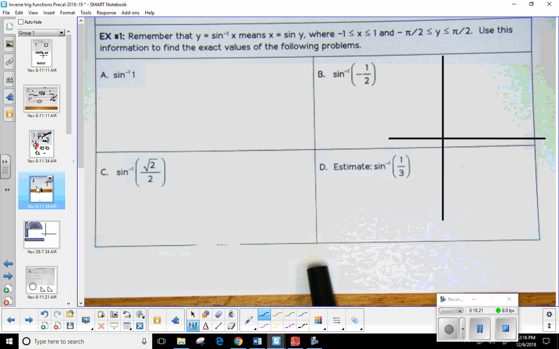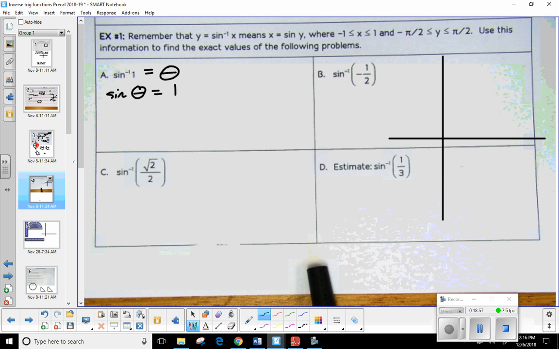All right, so we have 4 examples here. The first one says sine inverse of 1. Now, you don't have to write this out. I just want you to make the connection. Your answer is going to be theta. It's going to be an angle measure. An inverse trig function will always give you an angle. But you input a ratio into the inverse trig function. So if you were to write this normally, this would be sine of theta is equal to 1. We're just working backwards here.